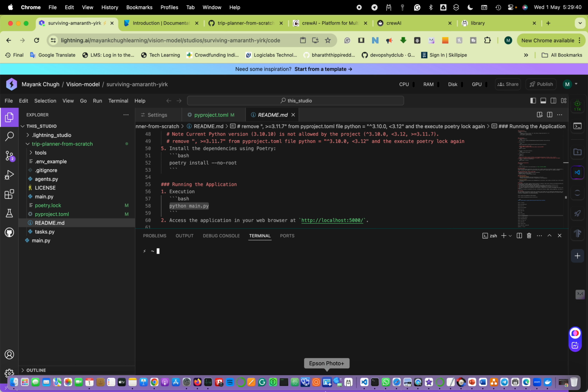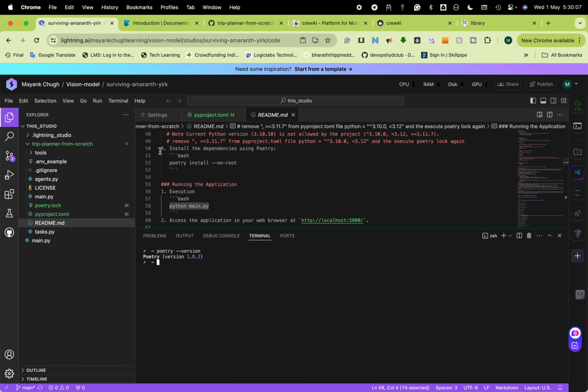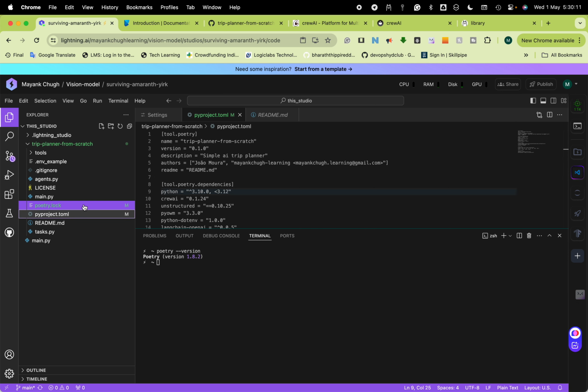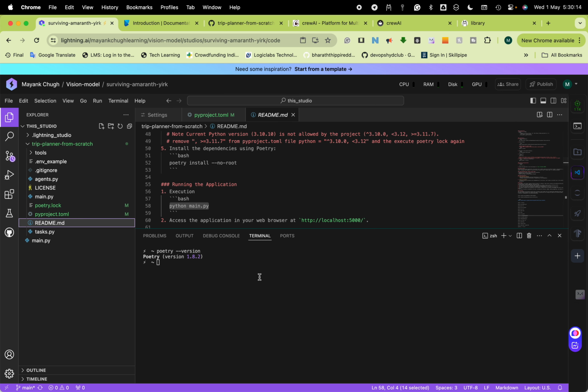Okay, now if I do poetry version, you are getting your environment as is. The only thing is the GPU has been added. Your environment is integrated seamlessly with the GPU without any changes in your code. So this is again a beauty, and you don't need to change whatever files you have changed. You can see that the changes are still there.